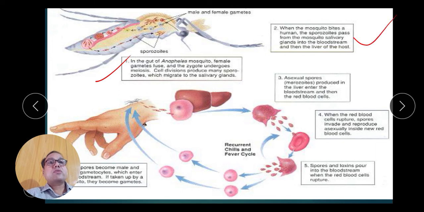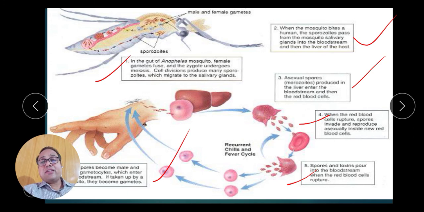When this mosquito bites a healthy person, sporozoites are transferred to the liver cell, then asexual reproduction occurs, merozoites enter the blood cell, and then the blood cell ruptures, which is the main cause of the fever. The toxin pours into the blood stream when the red blood cell ruptures, then gametes are produced by the cryptozoite and again enter the mosquito. So this is the life cycle of the plasmodium, which is completed in two hosts. The primary host is human and the secondary host is mosquito.